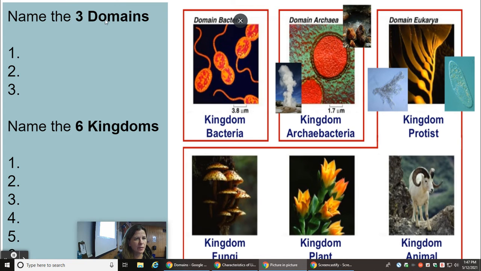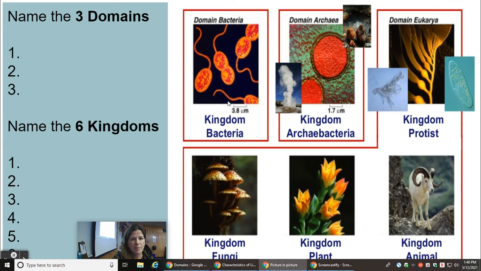So let's name the three domains. So here you can see domain bacteria, domain Archaea, and domain Eukarya. Inside domain bacteria, we have the kingdom bacteria, sometimes referred to as eubacteria. In domain Archaea, we have the kingdom Archaea bacteria, and these are your ancient bacterias. In domain Eukarya, we have the kingdom protist or protista, kingdom fungi, kingdom plant, and kingdom animal.